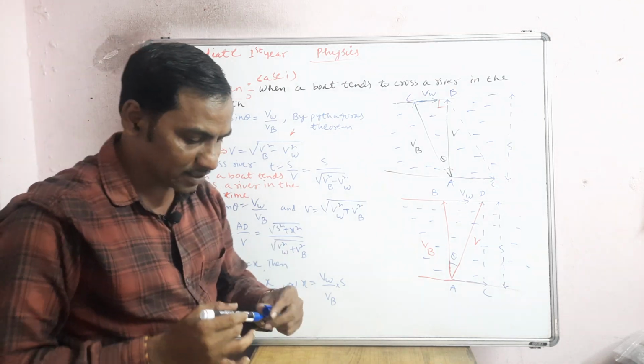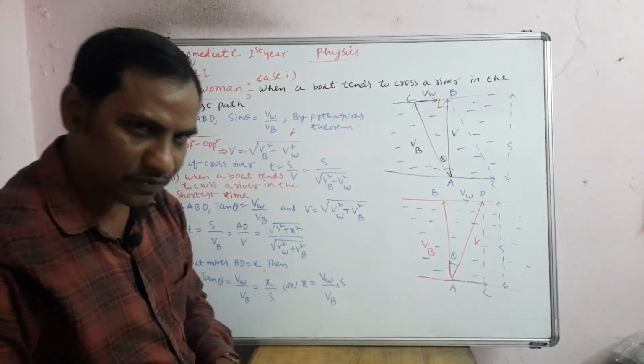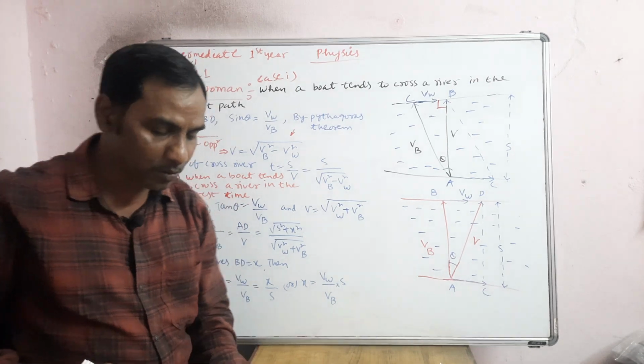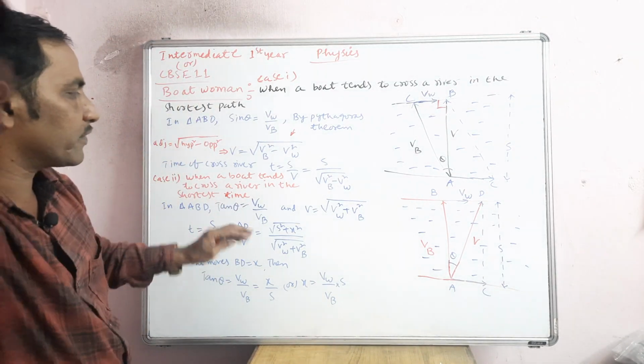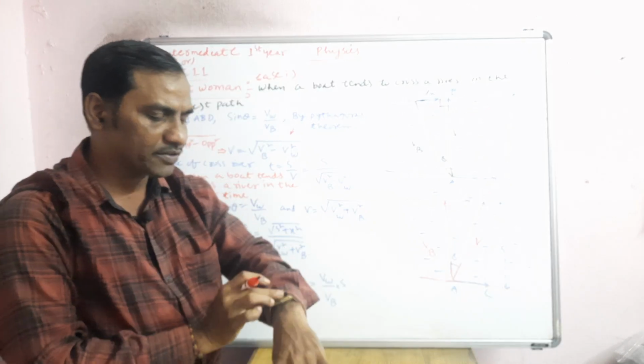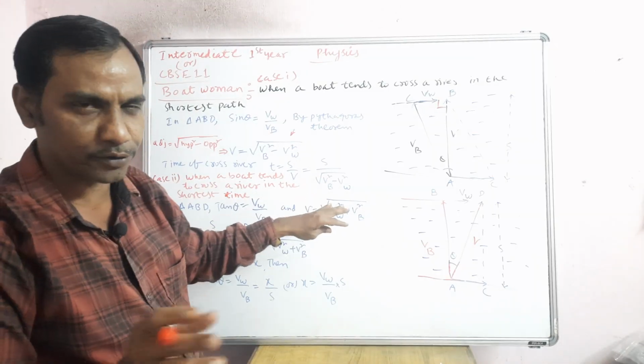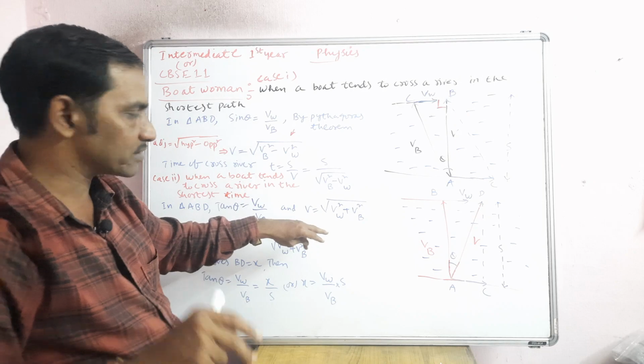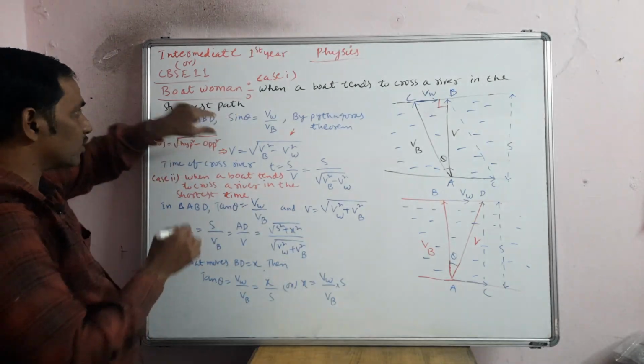Now see, this video has become a little delayed, but no problem. I will make as many videos as possible. But I want to finish this video, this is a small topic, so I want to finish in around 15-20 minutes. So 1 or 2 numericals also I will say. So now, this is about the shortest path.